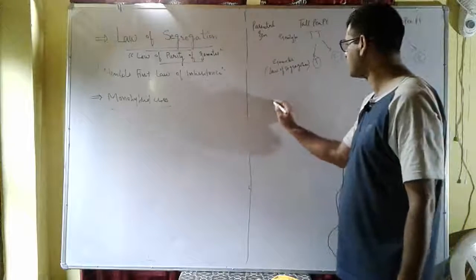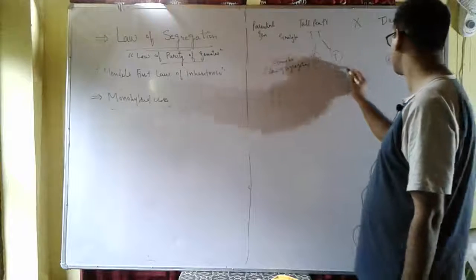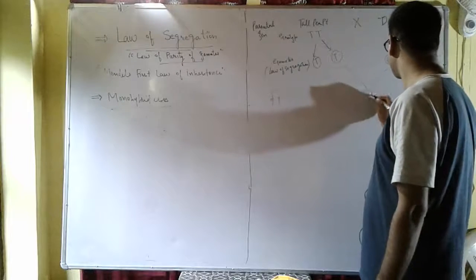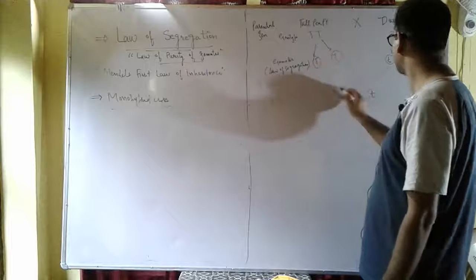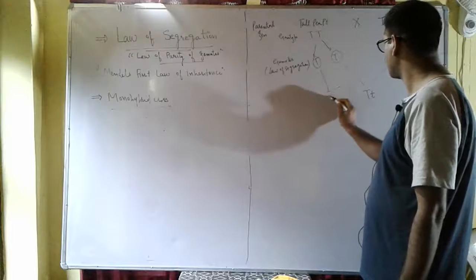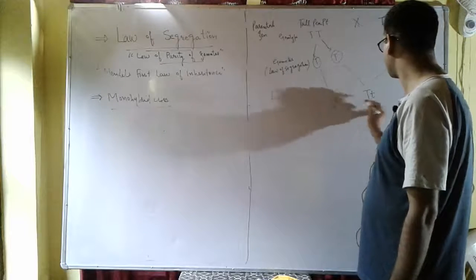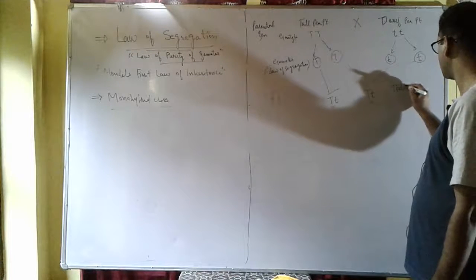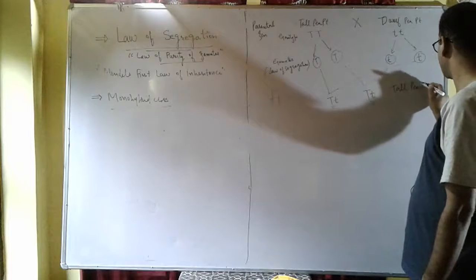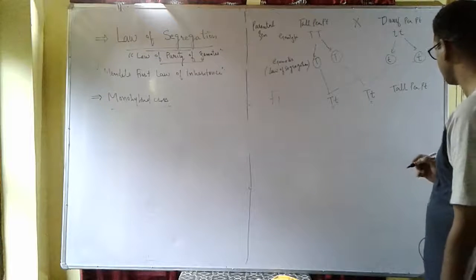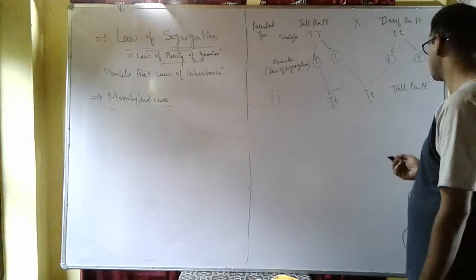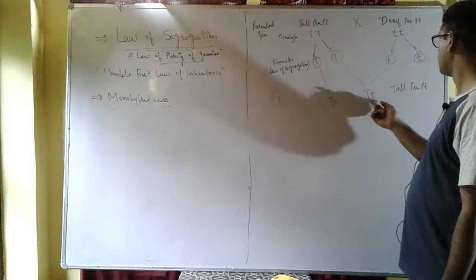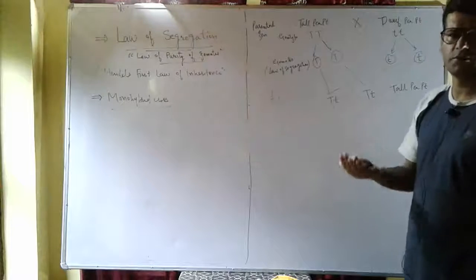Then we have the offspring, called the F1 generation. So capital T, small t. So obviously this is a tall pea plant. Why has the tall character appeared? It is the law of dominance.